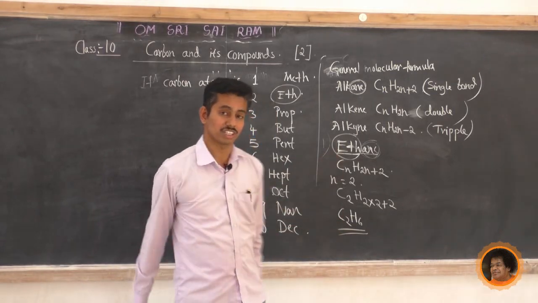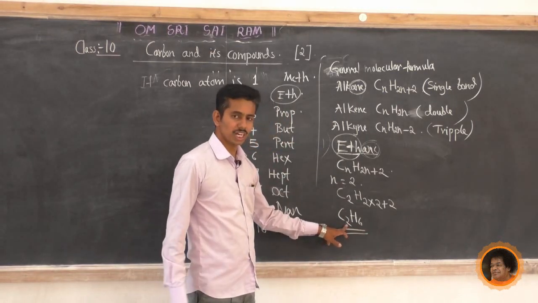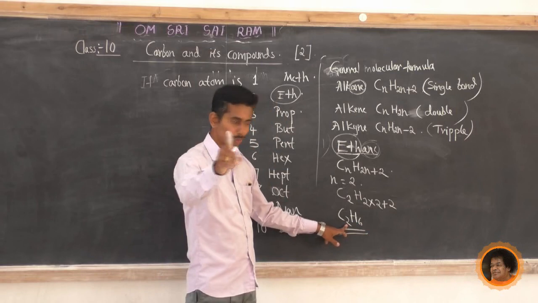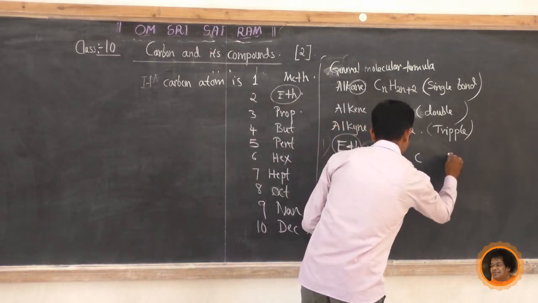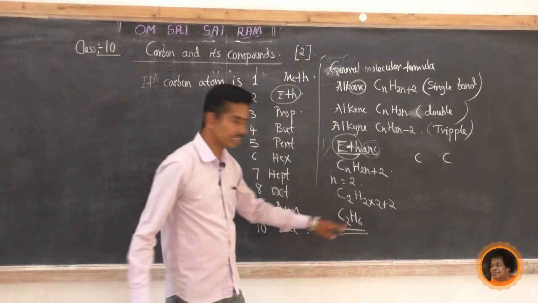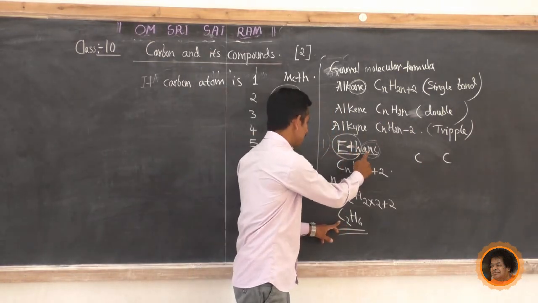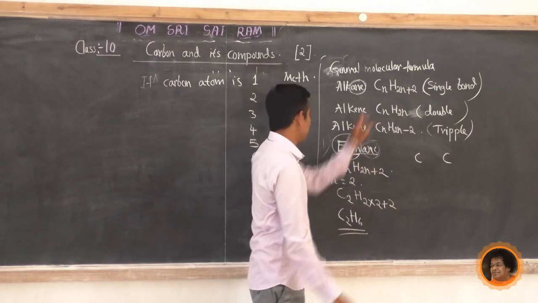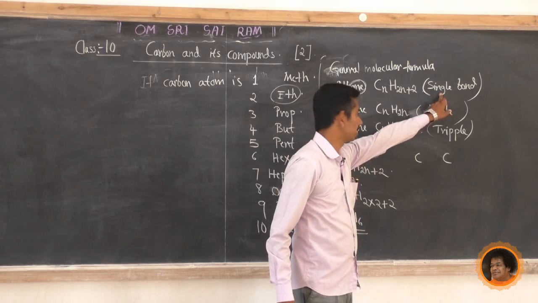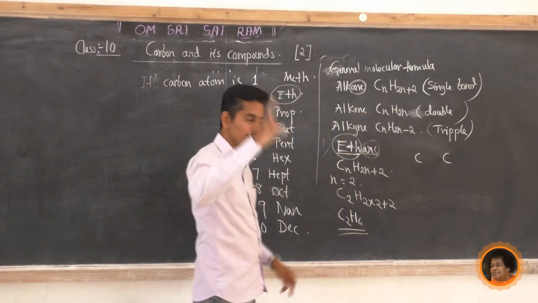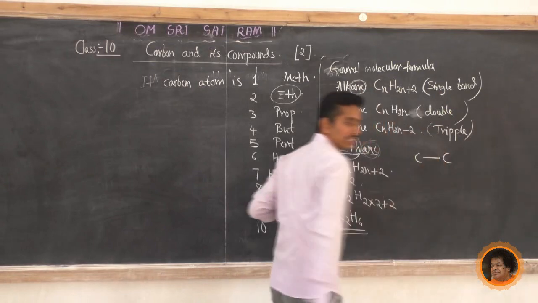Now write down the structural formula. It is very simple. C2H6. How many carbon atoms are present? C2 means carbon is 2. Carbon 1, 2. Then ethane ends with the suffix ane. Ane means it is an alkane. What is the bond in an alkane? This is a single bond. So carbon atoms have a single bond between them.